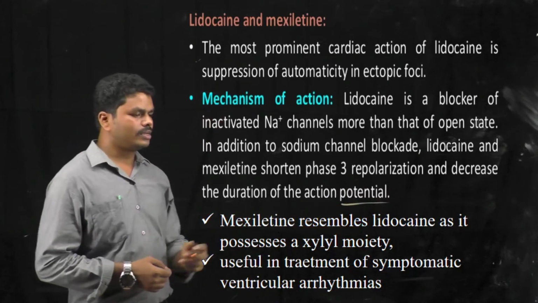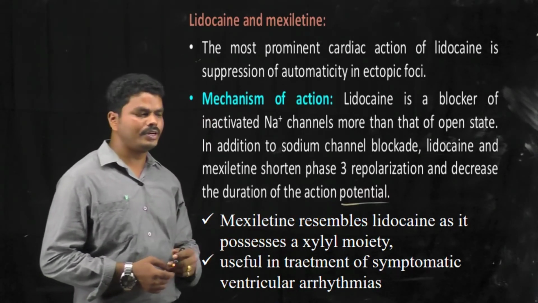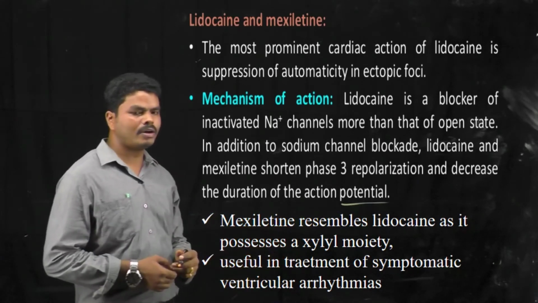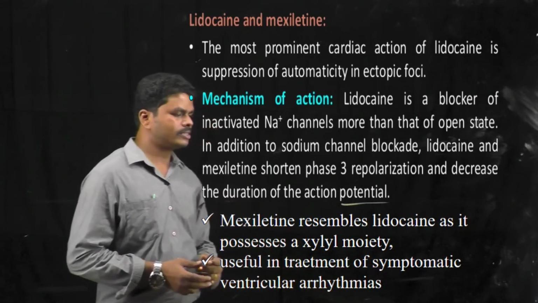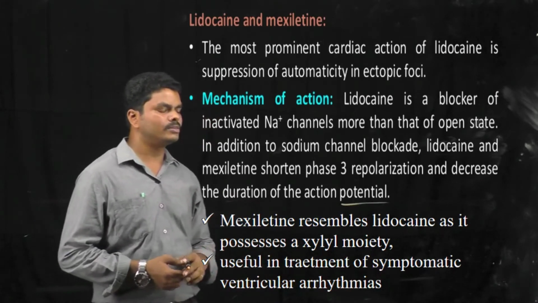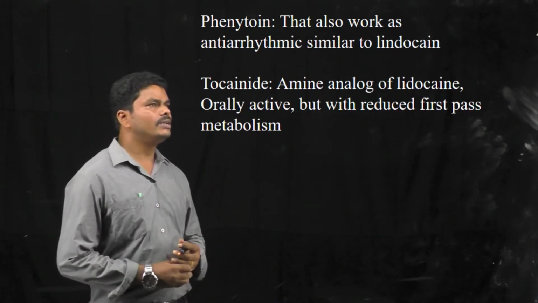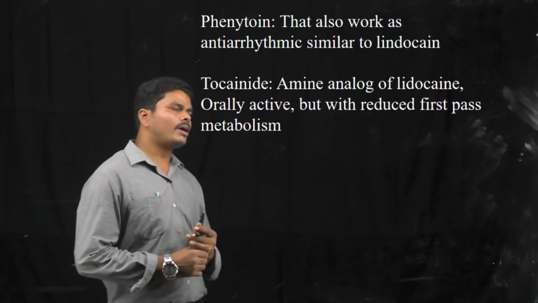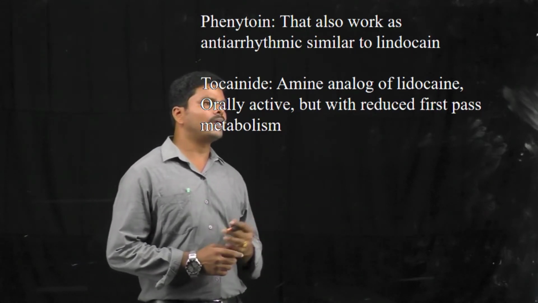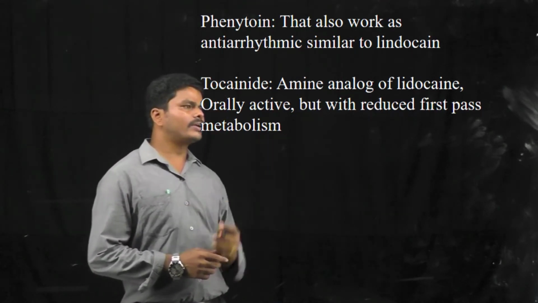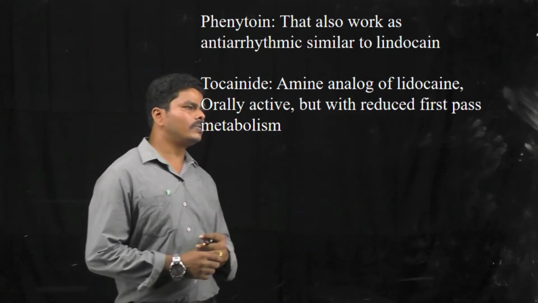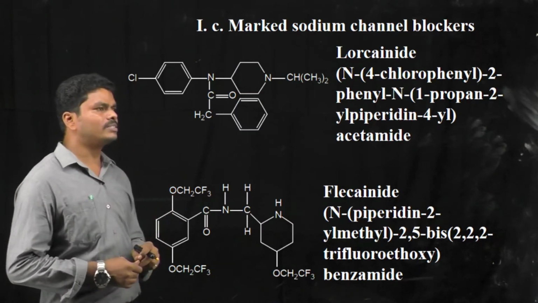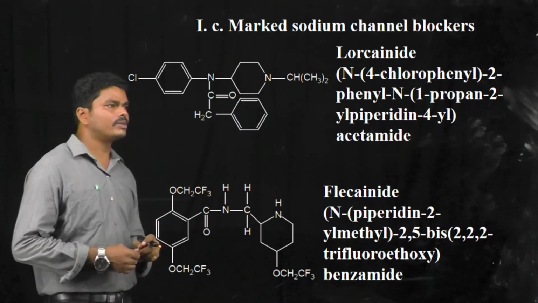In the case of mexiletine, it is similar to lidocaine due to the presence of the xylyl moiety, and it can be used in the treatment of symptomatic ventricular arrhythmias. In the case of phenytoin, it shows a similar mechanism of action to that of lidocaine. Tocainide is also a structural analog of lidocaine, which is orally active, but it is subjected to less first pass metabolism than lidocaine.